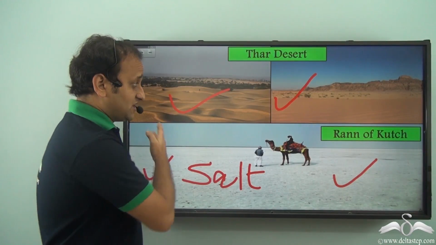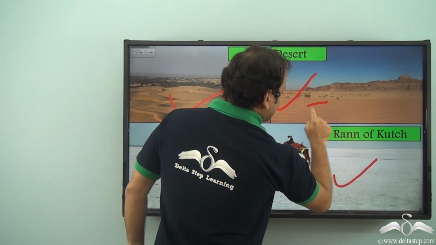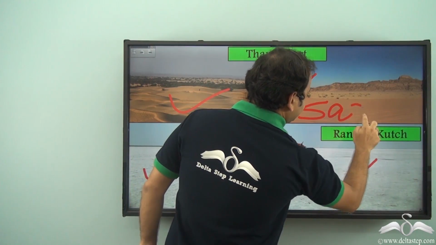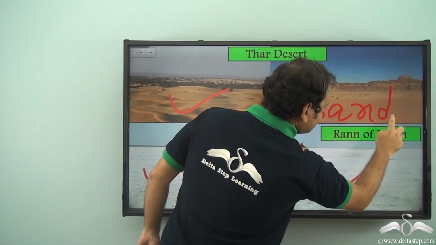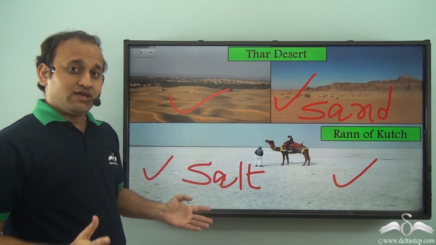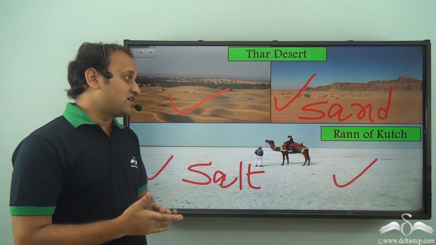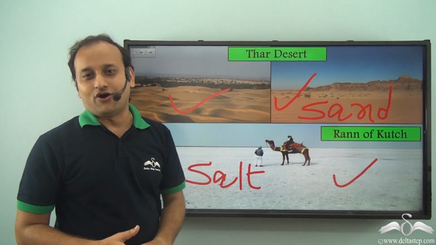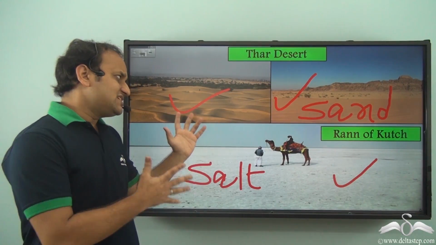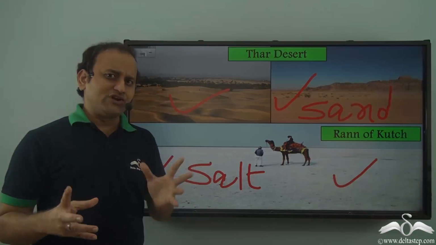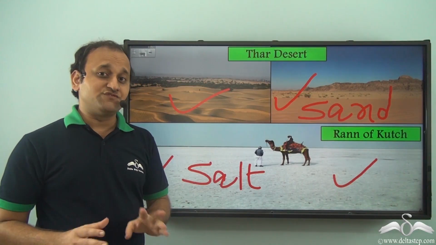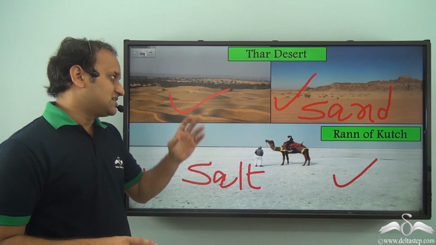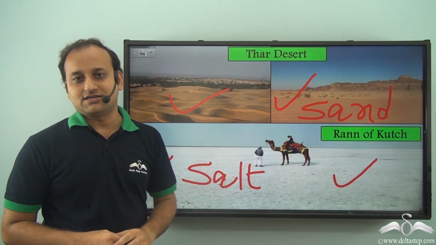And whatever you see here in Thar desert is sand. So you see, even in hot deserts in our country, there is a salty hot desert and there is a sandy hot desert. So these are very dry areas, and usually none of the trees and plants which we see all around us can survive in these hot areas.